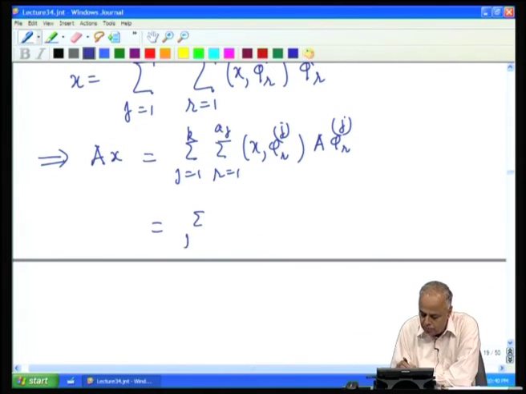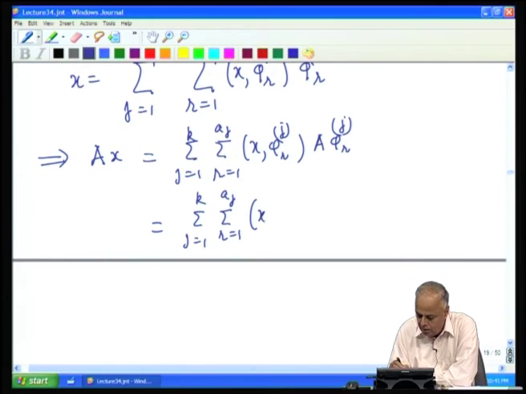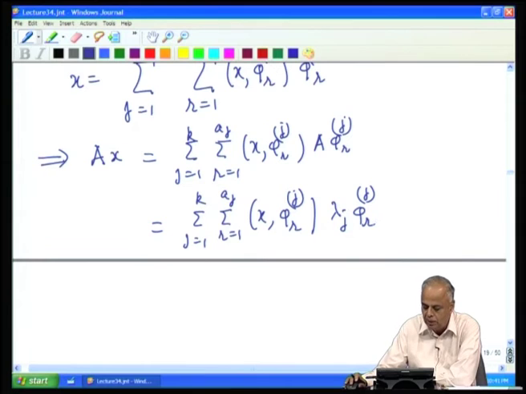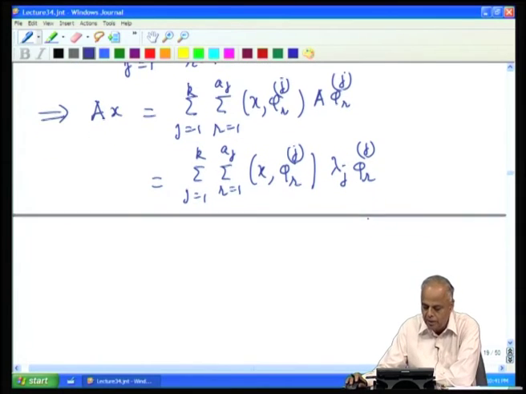So, that becomes the two summations and this coefficient, and then this is the eigenvector corresponding to eigenvalue λ_j. So, it can be written as λ_j φ_r^j.